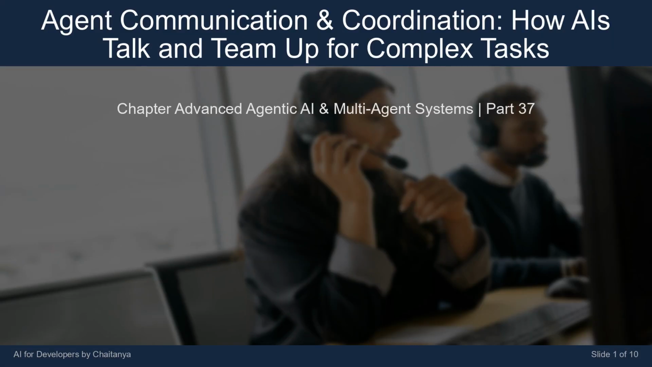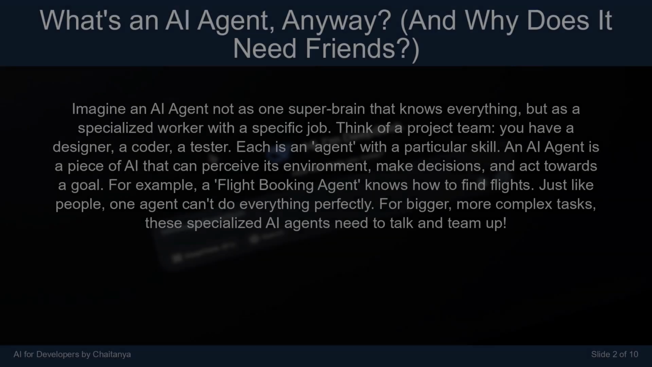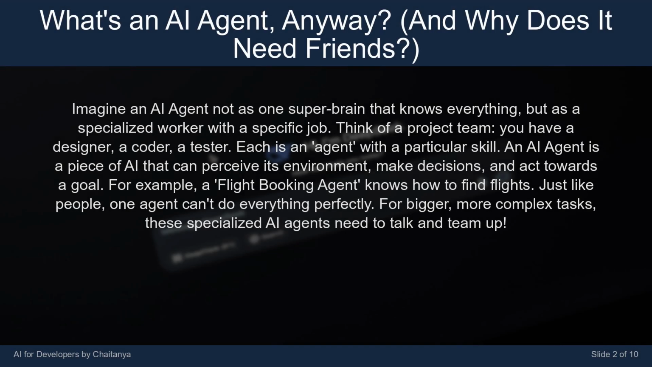I'm Chaitanya talking bot. Today's lesson is titled Agent Communication and Coordination: how AIs talk and team up for complex tasks. Imagine an AI agent not as one super brain that knows everything, but as a specialized worker with a specific job. Think of a project team. You have a designer, a coder, a tester. Each is an agent with a particular skill.